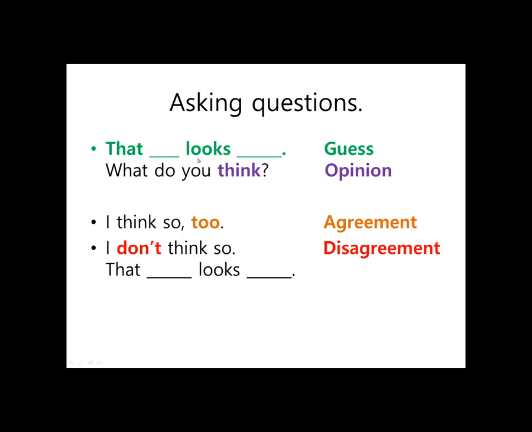Say how you feel, and then ask them and see if they agree with you. If they agree, they say, I think so too. If they disagree, I don't think so. So they will tell you how their opinion is different than yours. Or if it's a guess, how their guess is different than yours.